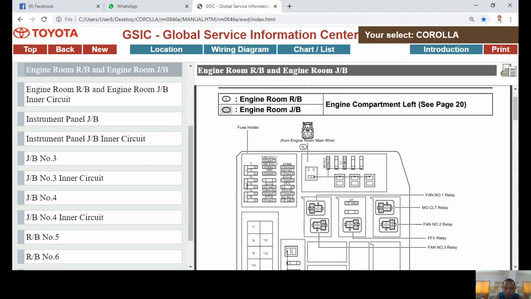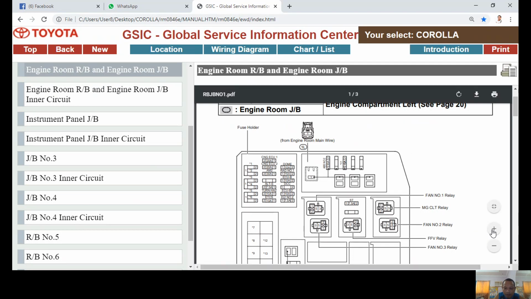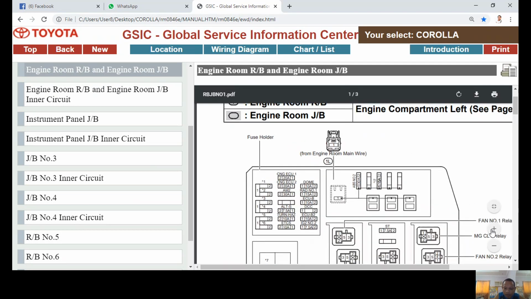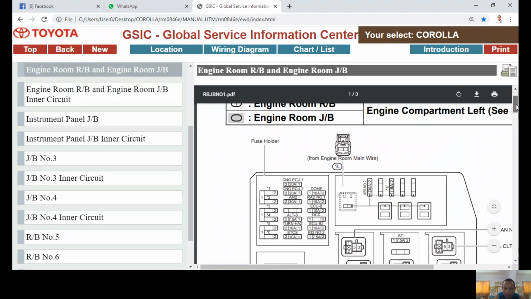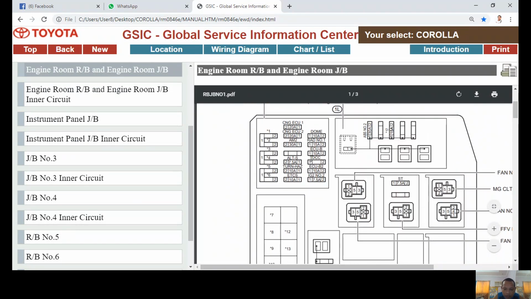A while ago, we were asked to find the location of the AM2 fuse. I will magnify first. Notice on your screen, the AM2 fuse is located here. Take note of the names. Sometimes the name of the fuse is on the top, sometimes it is on the bottom.